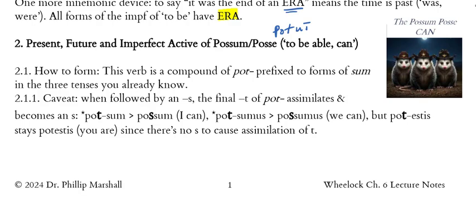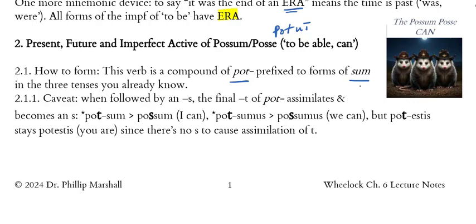This is actually very easy once we have the forms of sum, esse under our belts, because the verb to be able is simply a compound verb that uses 2 parts, right? A compound is a joining of 2 things. We are adding pot as a prefix to all the forms of sum in the tenses that we've learned, the present, the future, and the imperfect.